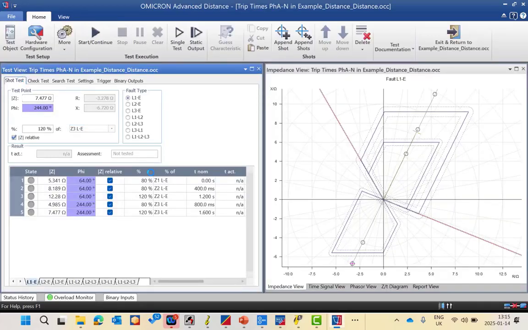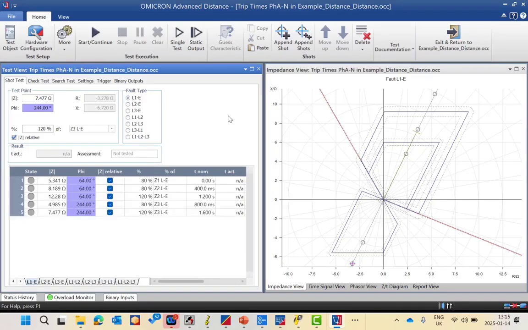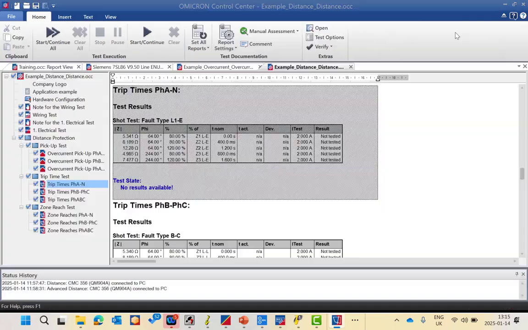As you can see here, we define the short test for L1 to Earth. And also we can define it for line to line and three line as well. It will intersect with the zone 1, zone 2, and zone 3 boundaries, and it will give you the tripping time based on the setting. After that, we assess the T nominal against the T actual based on the tolerance you have defined in the view file, and it will give you the test result.